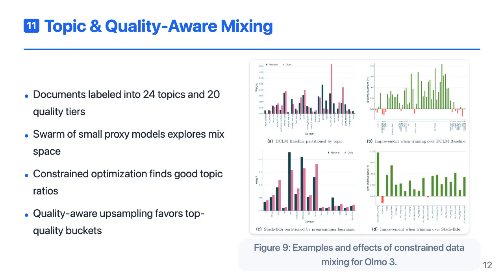To decide how much of each topic to use, the team trains a swarm of small 30M parameter proxy models, each on a different mixture sampled from a Dirichlet distribution. They then fit regression models from mix weights to performance, and solve a constrained optimization problem to pick topic ratios. Within each topic, they apply quality-aware upsampling curves that discard the lowest quality data and repeat the best material a few times, rather than just hard filtering.